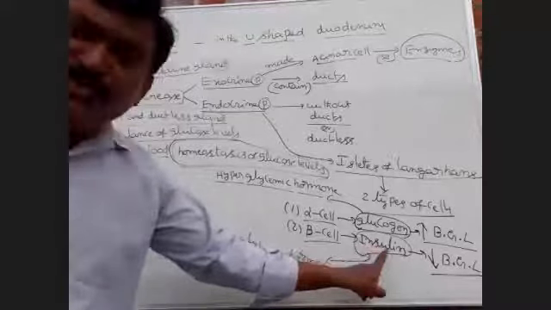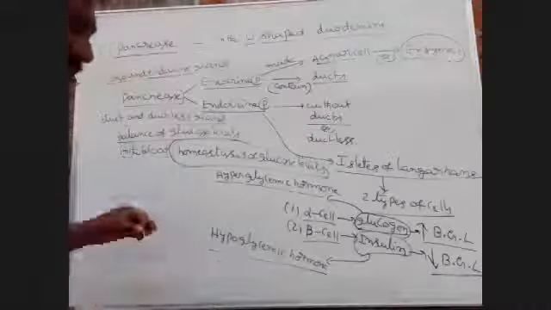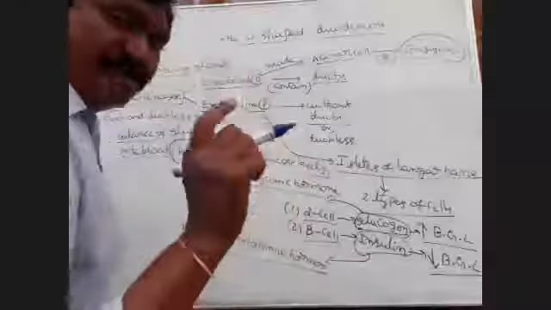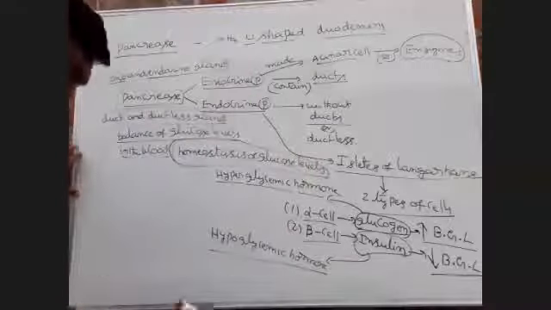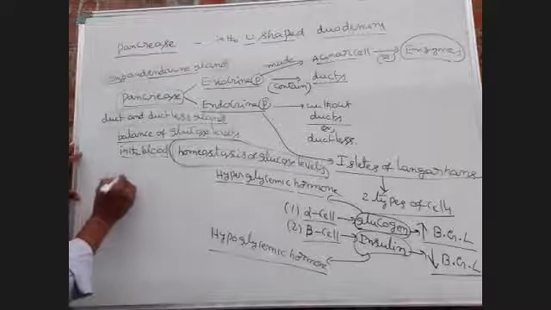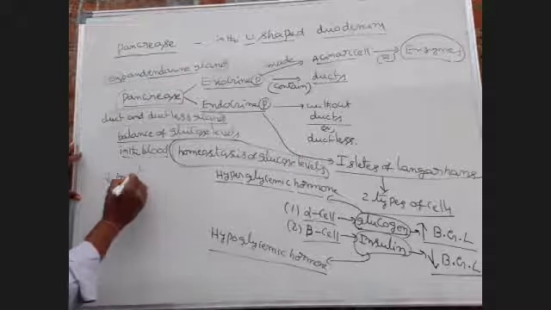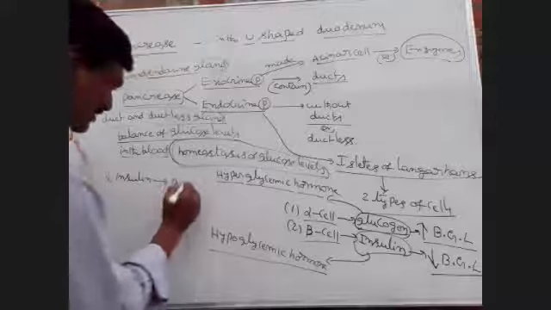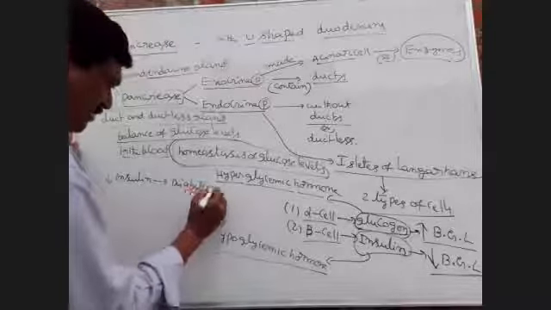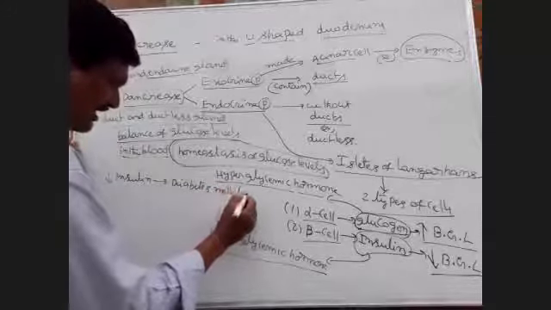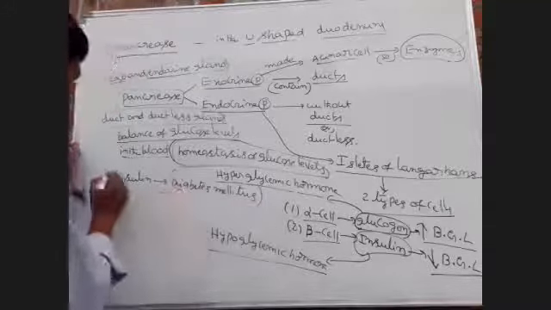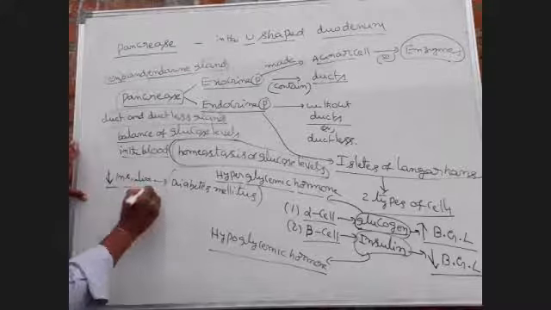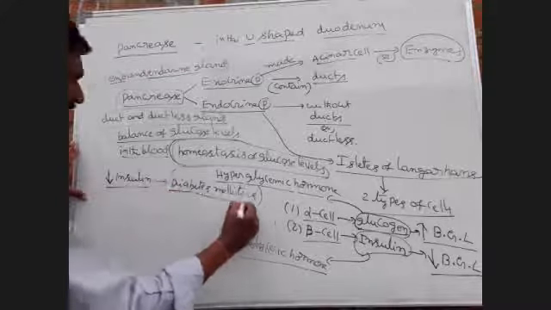Next, deficiency of insulin hormone leads to diabetes mellitus. This is the most important bit: deficiency of insulin leads to diabetes mellitus.